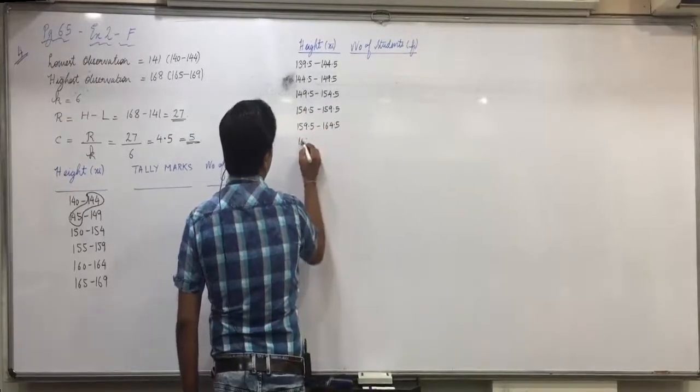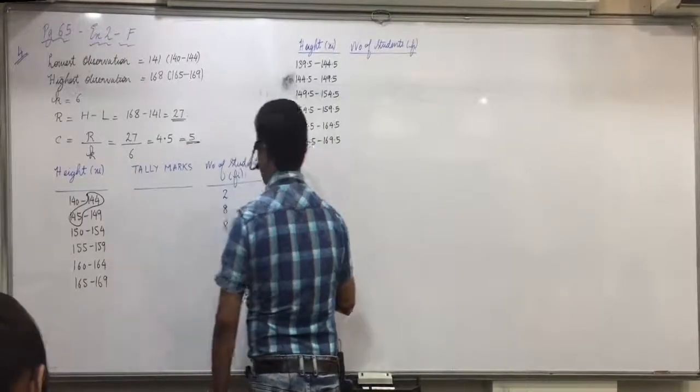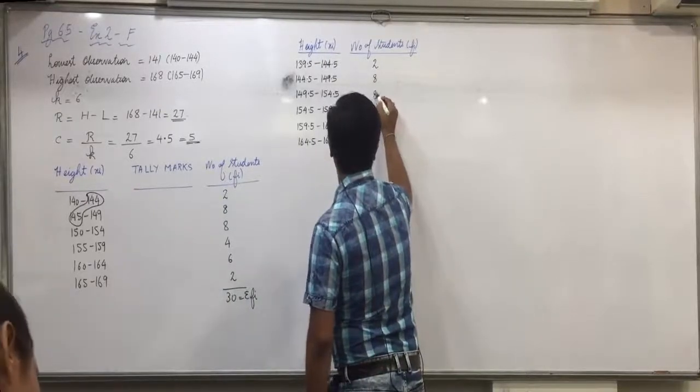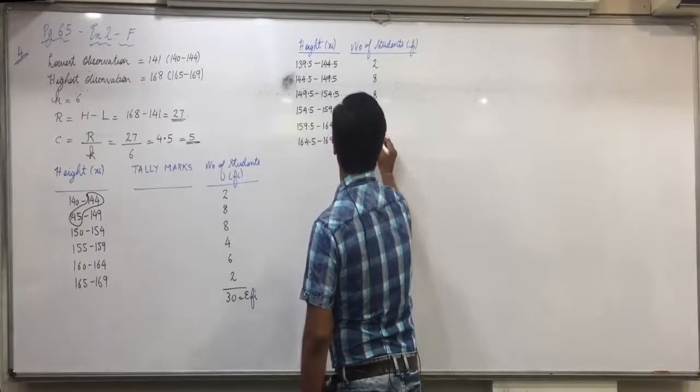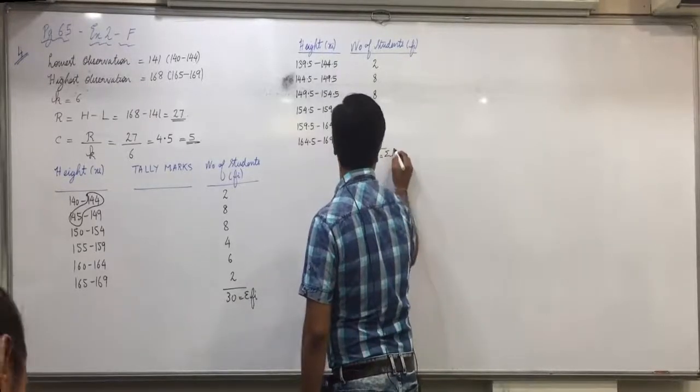Last will be 164.5 to 169.5. Frequencies will remain as it is: 2, 8, 8, 4, 6, 2. Now all of you make less than and more than from this on your own.